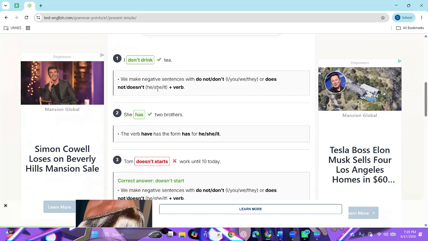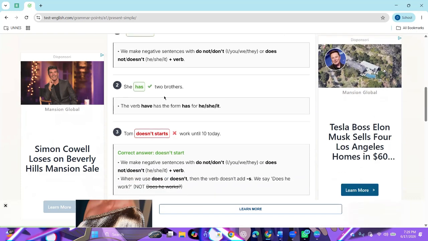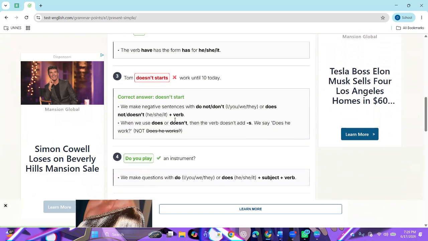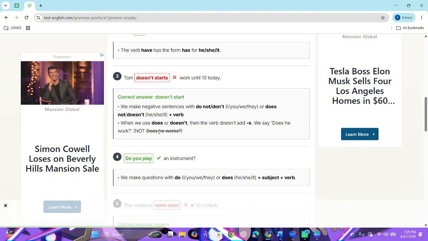Discuss number 1: we make a negative sentence with do not, don't, or does not. And then number 2, you are correct because the verb is has for he, she, it. Number 3, you are incorrect because we make a negative sentence with do not or don't. And then when we use does or doesn't, the verb doesn't add s, we say does work.